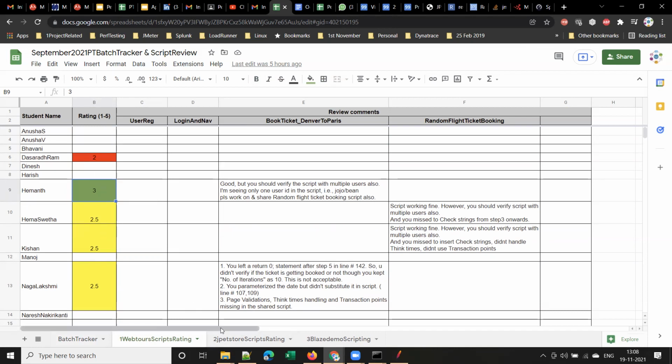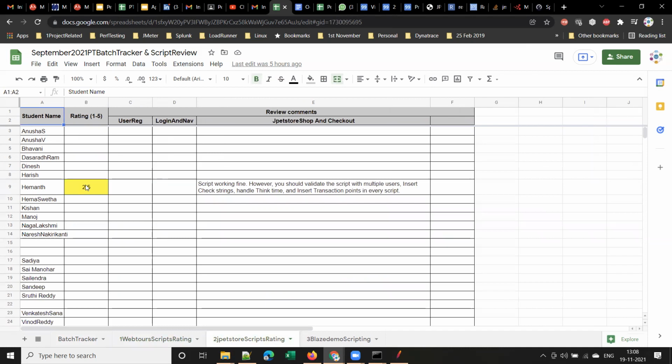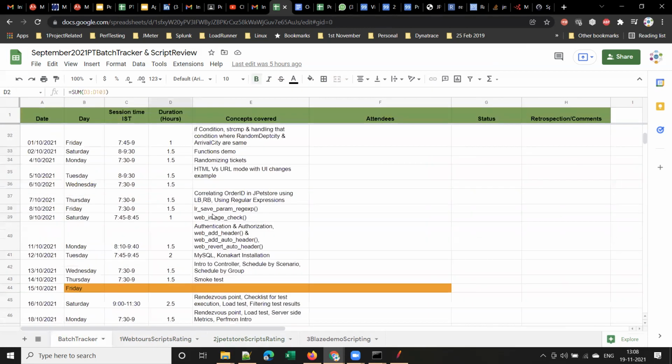And also this will help me to track the progress. This is my first application. Second application is JPEG Store. I will see whether there is any improvement in rating or not, right? In this way, for each application, I will be reviewing all the scripts, guys. Clear, guys?